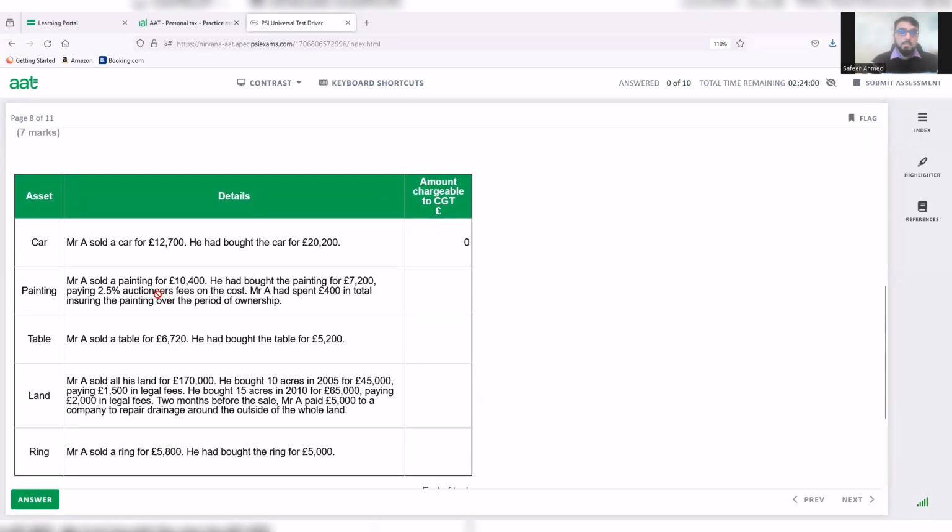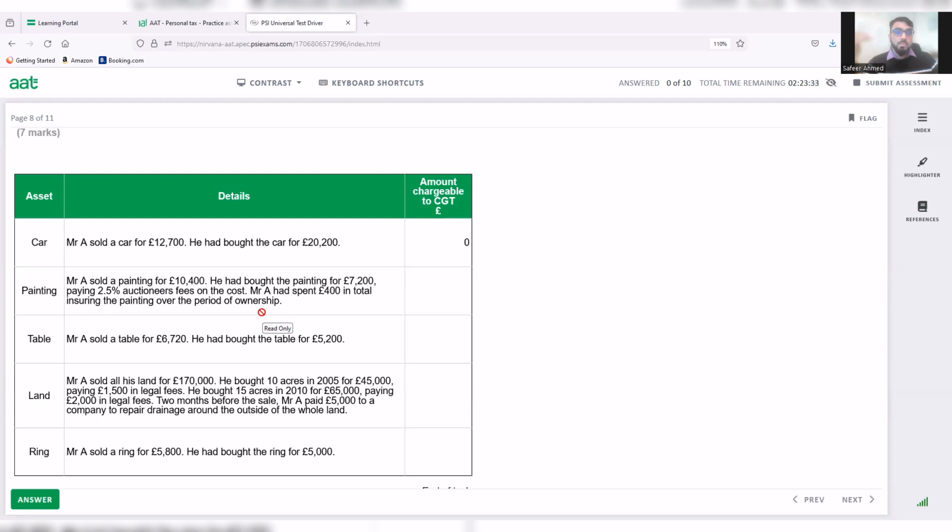Painting. Mr. A sold a painting for 10,400. He had bought the painting for 7,200, paying 2.5% auctioneer's fees on the cost. Mr. A had spent 400 in total insuring the painting over the period of ownership. There are a few things here that you've got to be careful about. First of all, a painting is a chattel, and remember that there are some special rules in relation to chattels as well.